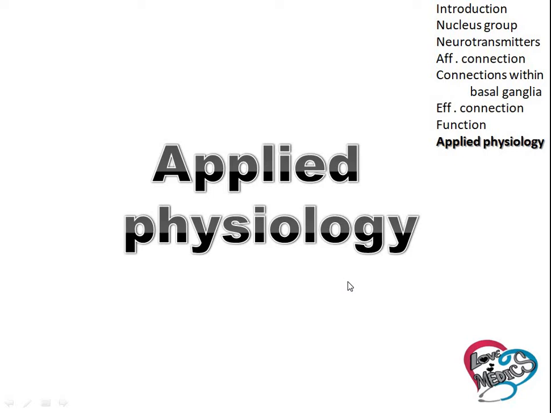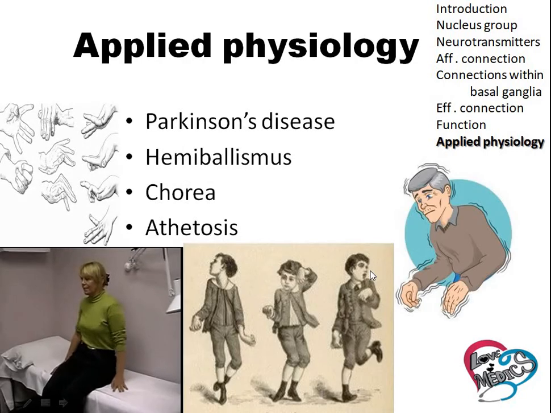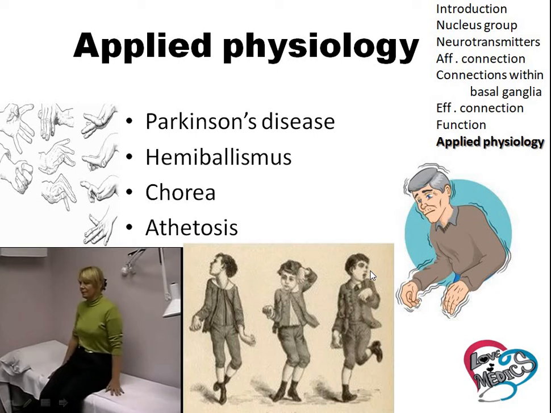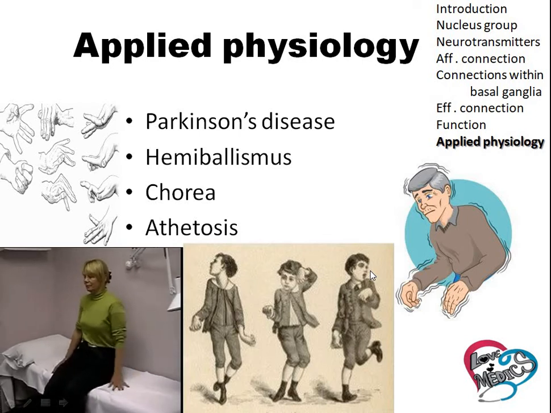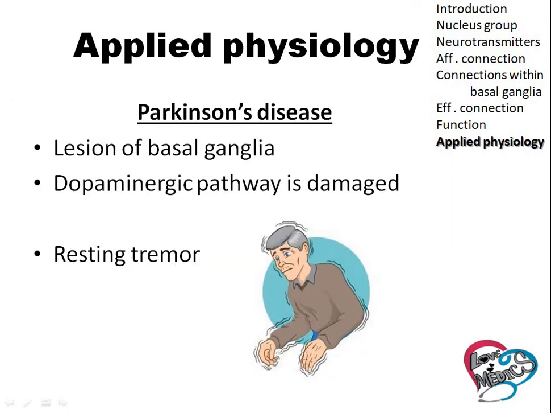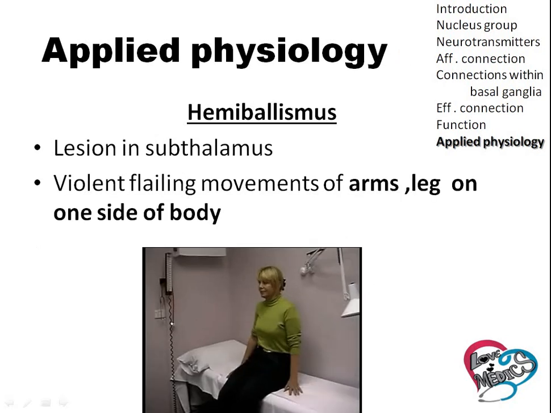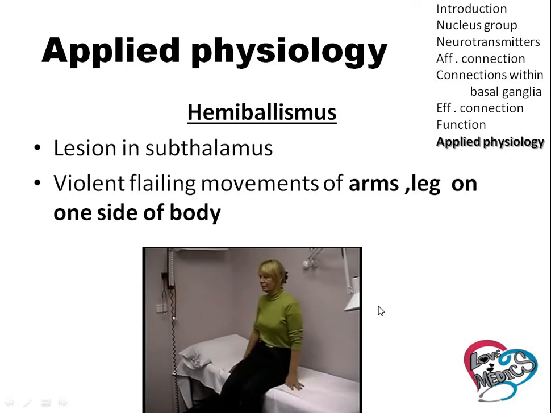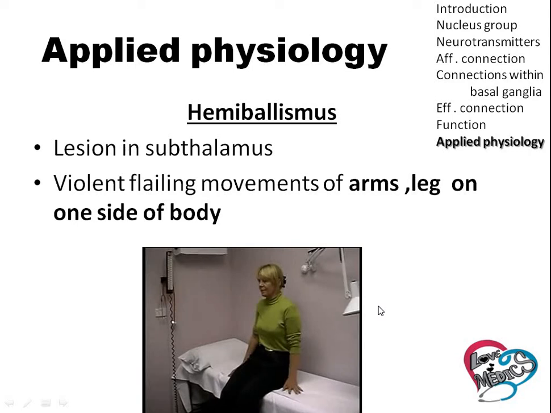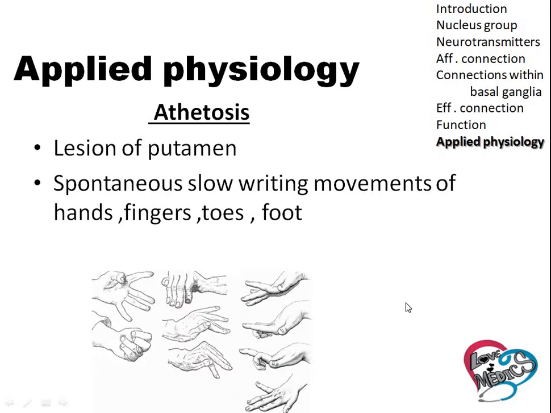Applied physiology. In applied physiology, we are going to see the Parkinson disease, hemibalismus, chorea, and athetosis. Parkinson disease is due to the lesion of the basal ganglia. In basal ganglia, the dopaminergic pathway is damaged. So the patient has resting tremor. Hemibalismus is due to the lesion in the subthalamic nucleus. It is the violent movement of the arms and legs on one side of the body only.